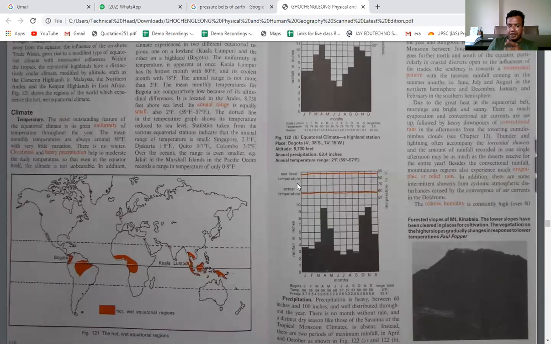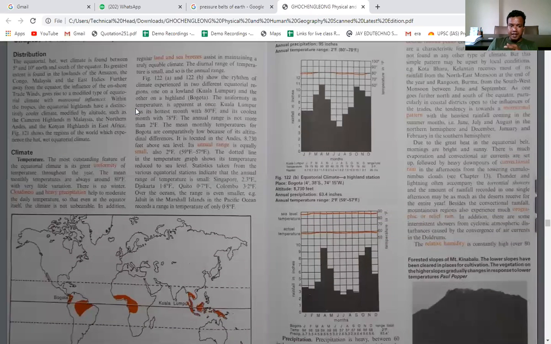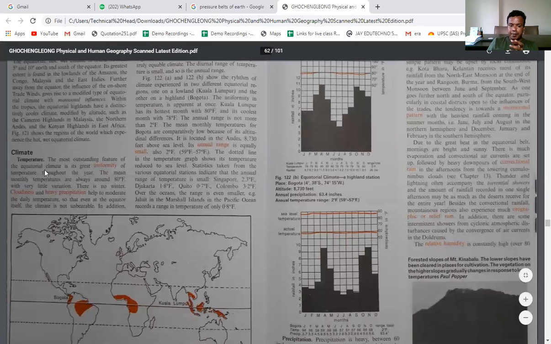right? So the unique feature of the equatorial type of climate is that the temperature is uniform throughout the year. Temperature is the same every day. There is no winter here. So every day there is summer and there is rainfall. So there is no winter.